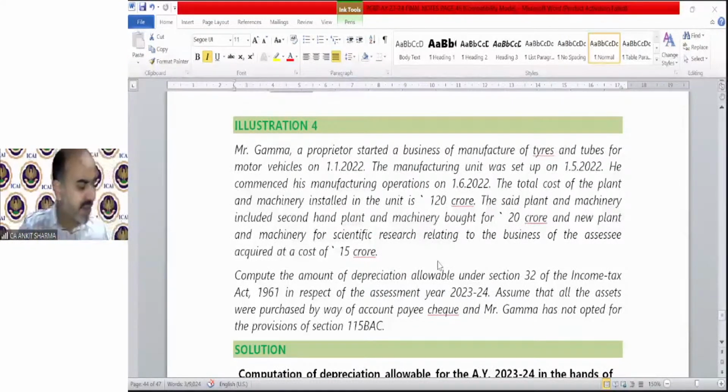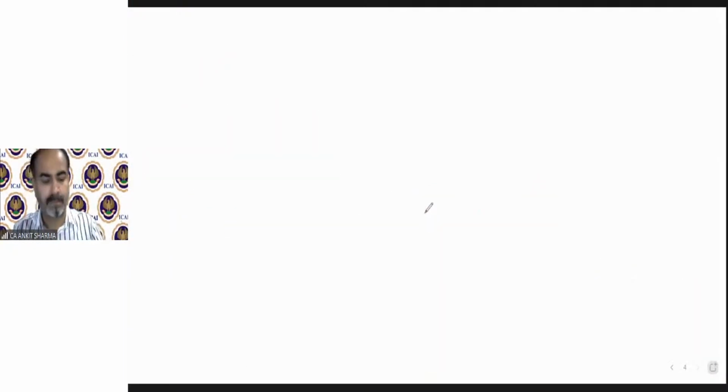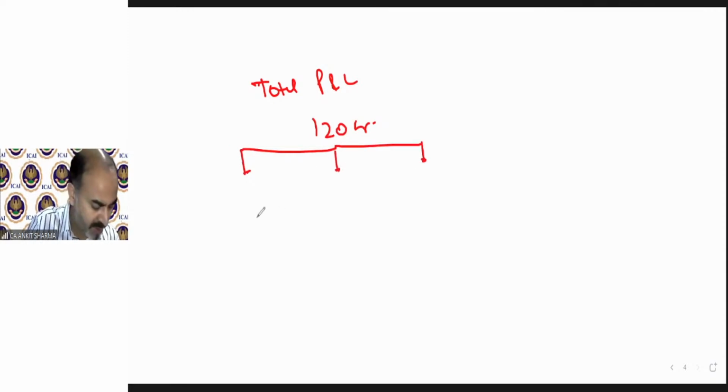This is again regarding the depreciation and additional depreciation. It says this company has total plant and machinery costing 120 crores, and three kinds of information have been given.